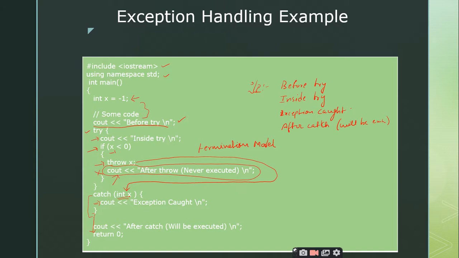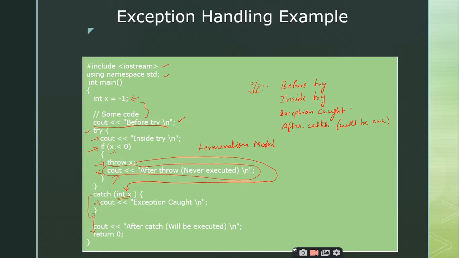Try is a block of statements where the exception is activated. Throw is a keyword which is used to throw the exception, and catch is a block of code which can handle the exception. These 3 points are very important, and the second important point is every try block should have a corresponding catch block. At least one catch block should be there. And the third point is we can have more than one catch block.